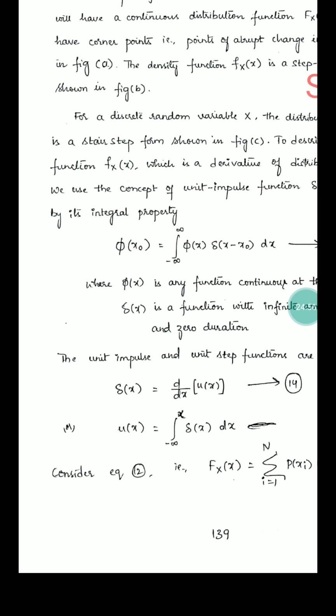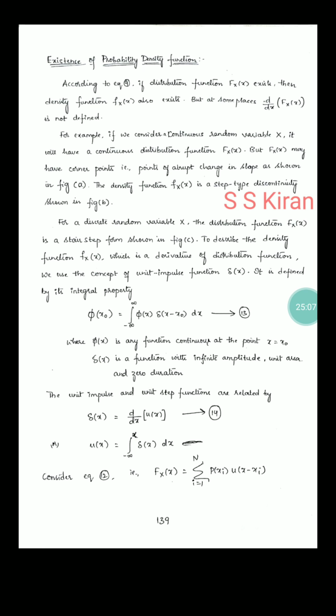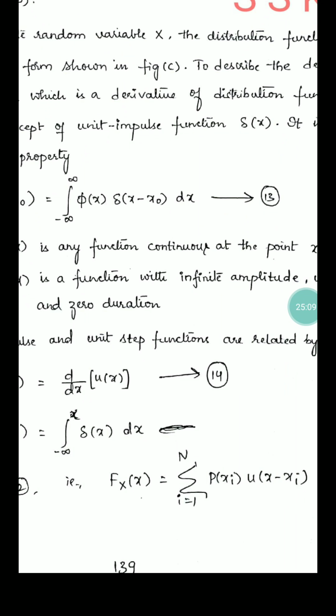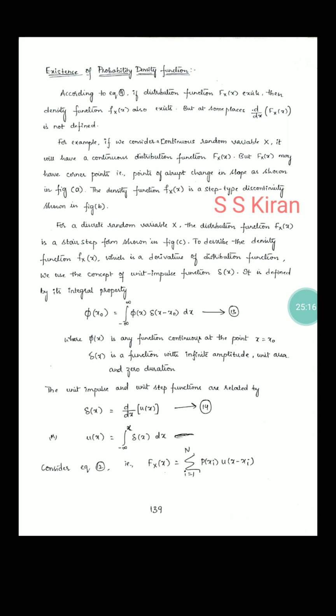Delta of x is equal to d by dx of u of x. u of x is the unit step, and delta of x is nothing but the unit impulse. This is one way. Then one more: fx of x is equal to sigma i equal to 1 to n of p of xi into u of x minus xi. This is one more equation.